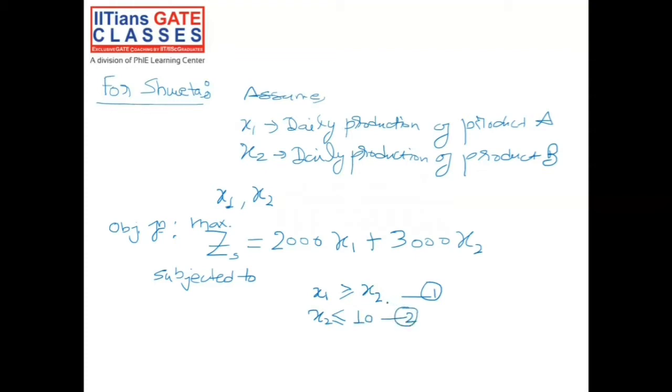Now comes the third constraint. It was given in our question that production of A is less than 20 kg per day. So x1 would be less than or equal to 20. This would be our constraint number 3.